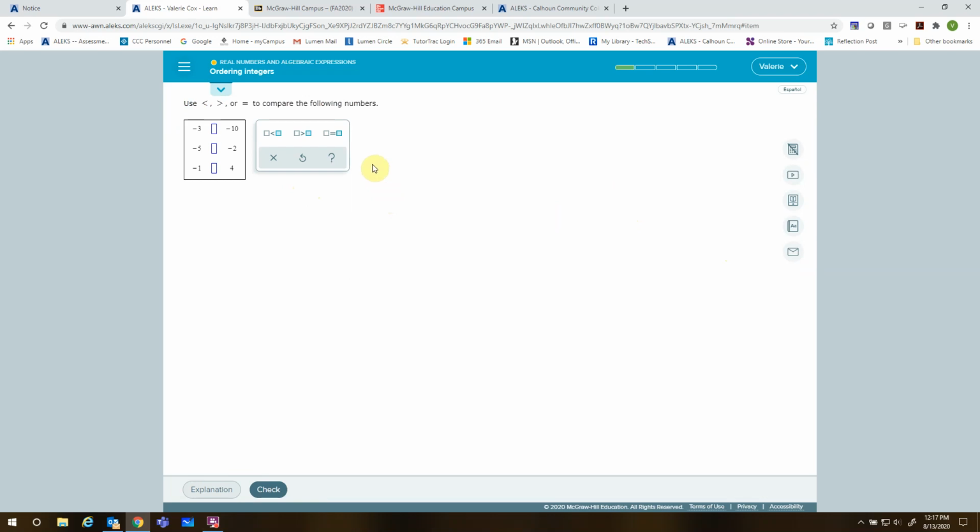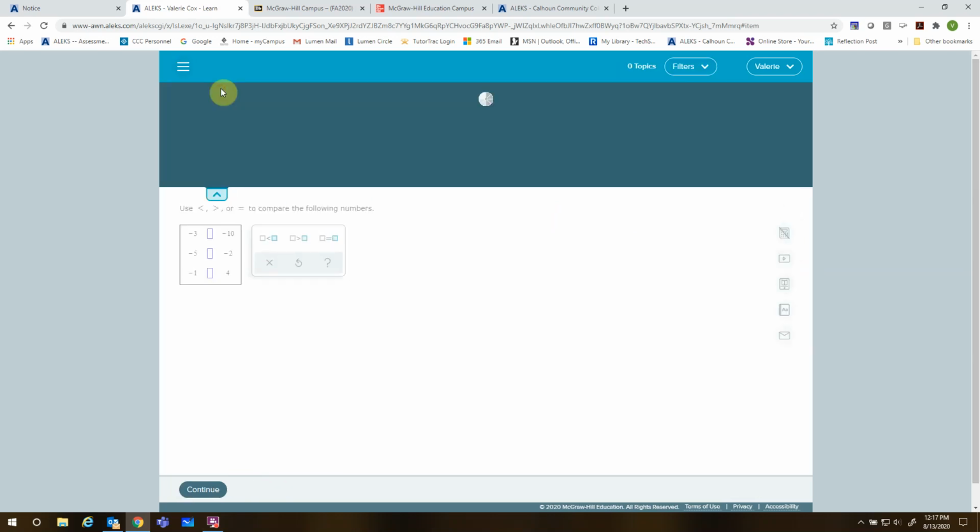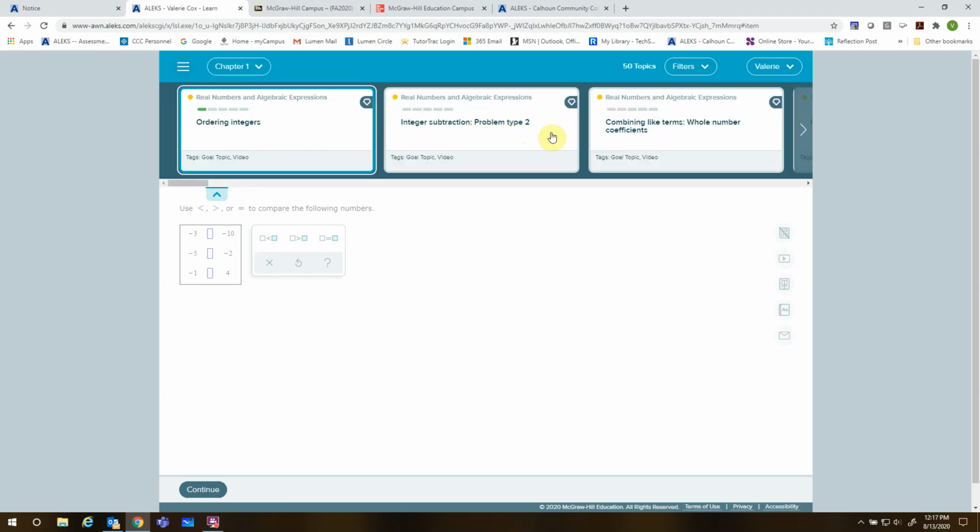Now, something that I want you to do that's important in ALEKS that's helpful: if you come up here to this little down arrow and I click on that, this is called our topic wheel. And in the topic wheel, these are all things that you could work. So if you get frustrated with one type of problem, and it's getting on your nerves, and ALEKS doesn't automatically move you to something else, you could click on that down arrow and come up with the topic wheel. And you can see I can do any of these unless I see a lock. If it's locked, I can't get to that yet because ALEKS is telling you, hey, I don't think you're ready for this problem yet. You need to work some of these others that are unlocked first.